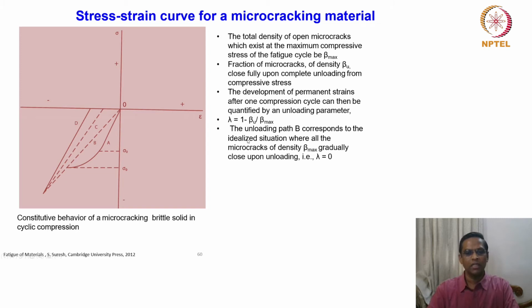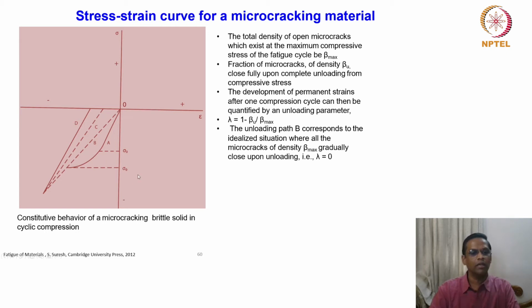So how do we understand this? The unloading path B corresponds to the idealized situation where all the microcracks of density beta max gradually close upon unloading. That is, lambda is equal to 0. So what is B? The path B is shown here. It reaches 0. That means all the microcracks got closed. While loading, they were just opening. When it comes back, they are closing.